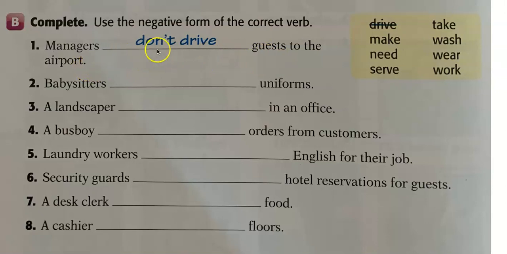So managers don't drive. Here you have to say babysitters, because this is plural, you have to use don't or doesn't, okay? And you have to choose here the correct verb. So continue with this exercise, please. Stop the video and work.